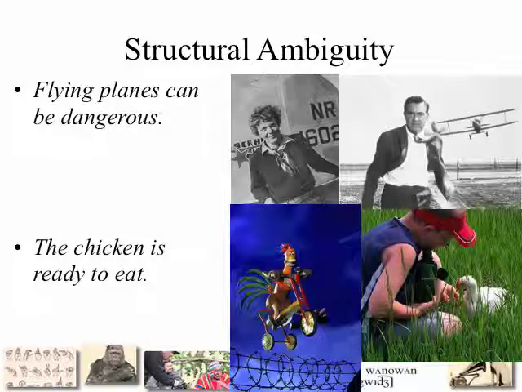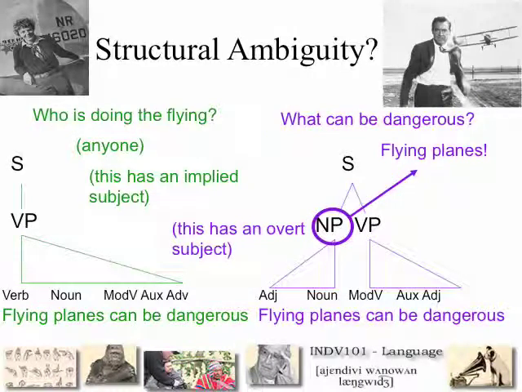Here are two ambiguous sentences. Flying planes can be dangerous, and the chicken is ready to eat. The ambiguity in the first sentence comes because we can paraphrase it in two different ways. Flying planes can be dangerous can mean for someone to be flying planes can be a dangerous activity, where the implied subject of the flying, the person doing it, is not stated out loud. It's implied. It could just be anyone.